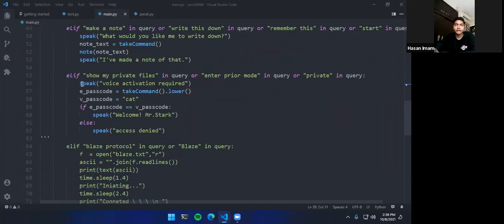Then I have a decoration function. It basically gives a great look and idea of how you can customize your own code. And I really appreciate it if you all take this code and customize it accordingly, because imagine the customizations are endless, and it's based on your imagination what you can make with this app. So we have show private files or enter private mode, whatever it is.